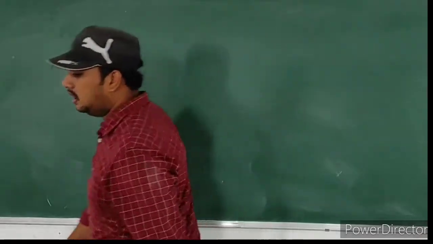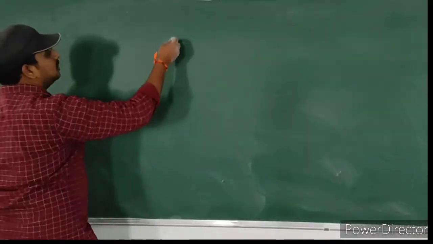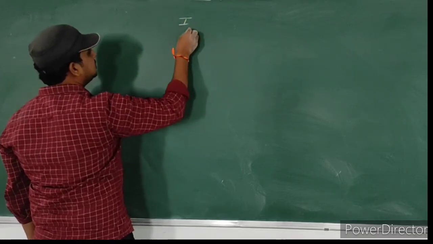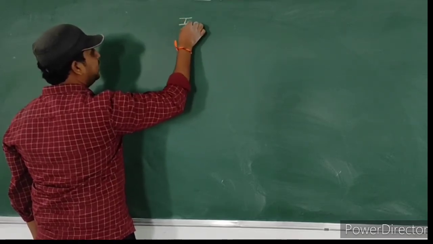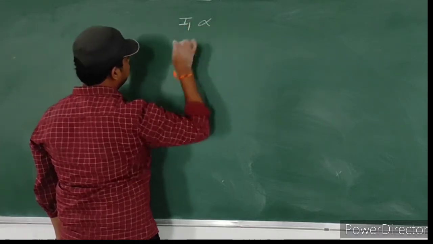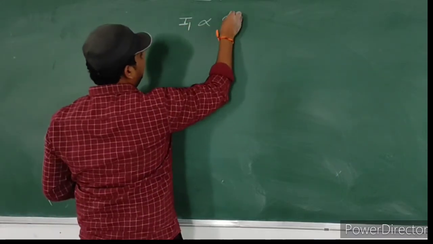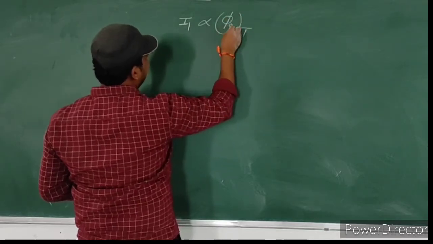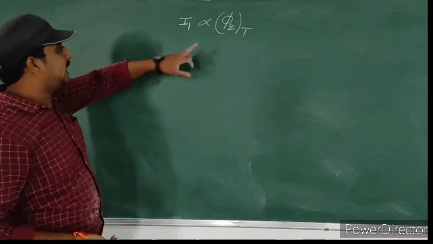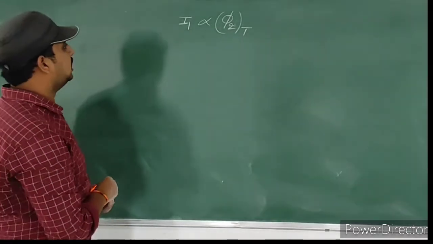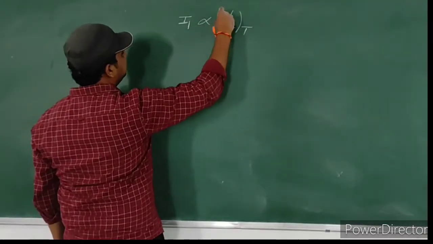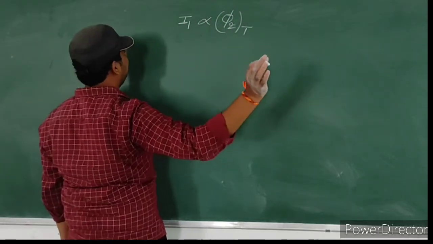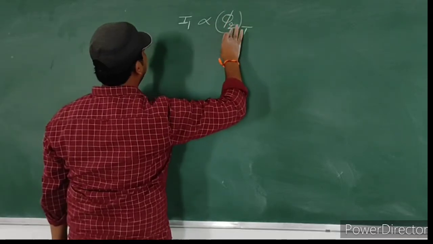Observe carefully what we got last step here. Current in the primary coil, indicated with I1, is directly proportional to the total magnetic flux in the secondary coil, that is indicated with pi 2. Okay, I1 is directly proportional to pi 2, total flux linked with the secondary coil. Total flux linked with the secondary coil is pi 2t.